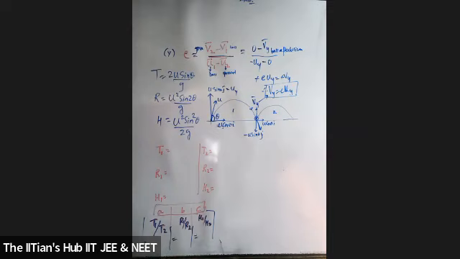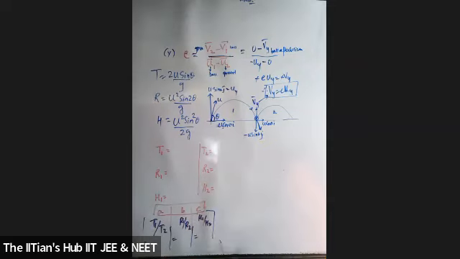I found out the formula for coefficient of restitution, and then from there I found out the final velocity of the sphere after hitting the ground. It's going vertically upwards with the speed of EUy. So I have to give T1, T2, R1, R2, and H1, H2. Yes, these formulas I want to give and the reason behind them.